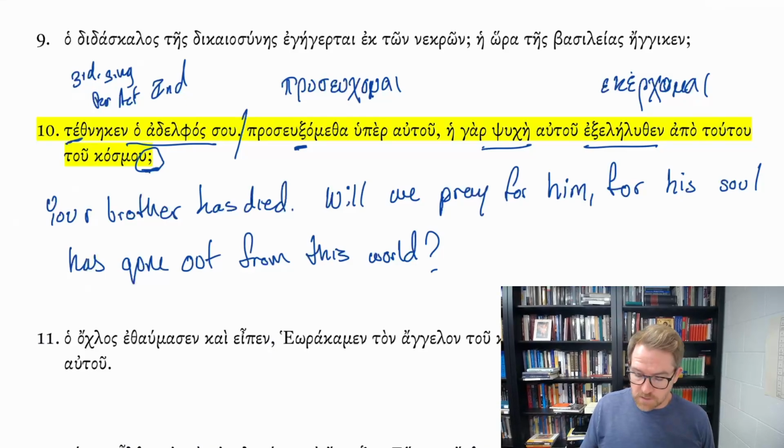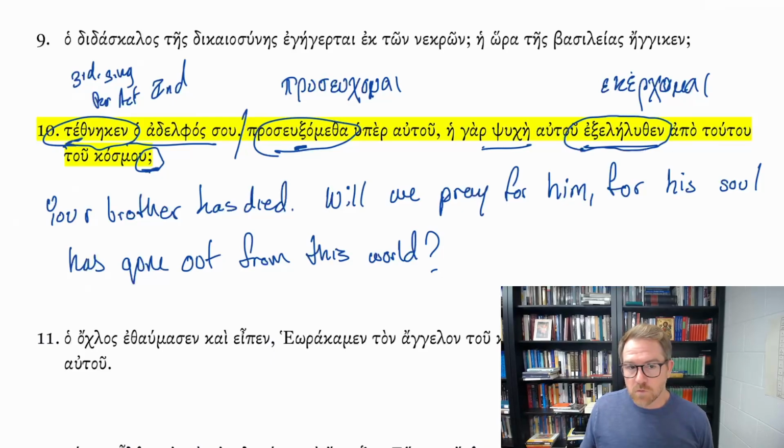So you have this perfect tense verb, theneken. We also have the perfect tense ex eleluthen, and this is one of those irregular from ex erchomai. And we have the future tense here in prasuk amatha. And otherwise, these are normal nouns, adjectives, pronouns, prepositions in this sentence. So the grammar that we're building on is getting closer and closer to the kind of thing that we'll see in actual New Testament Greek sentences, building on these blocks. And this has been examples of how to translate the perfect tense